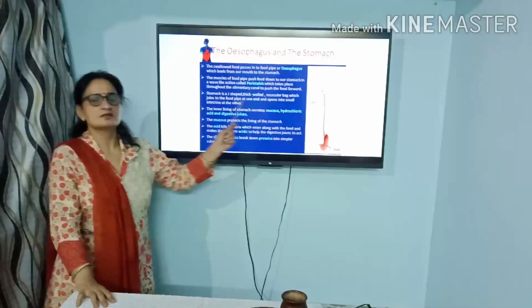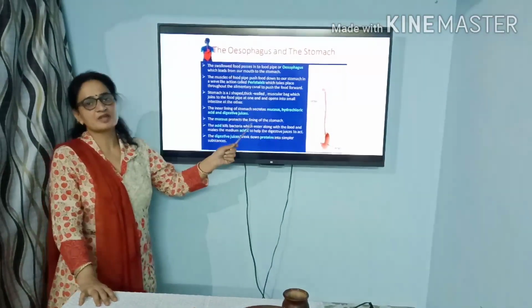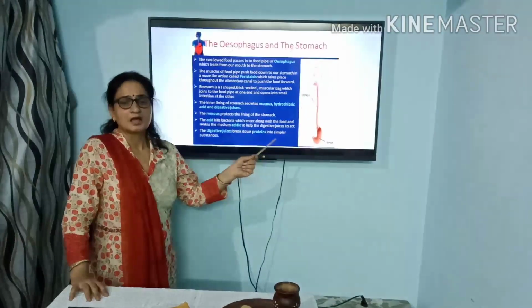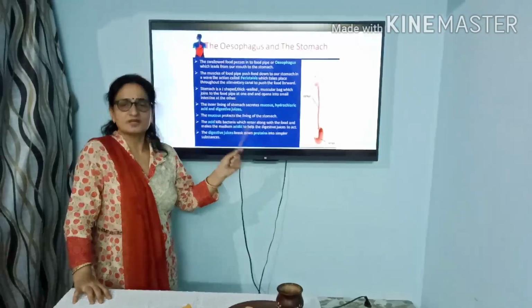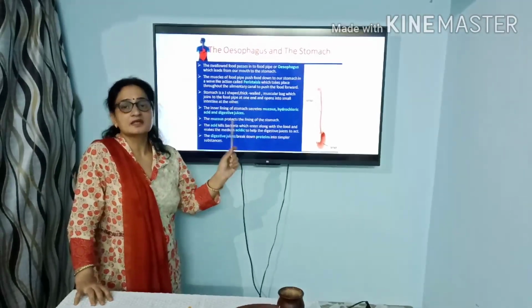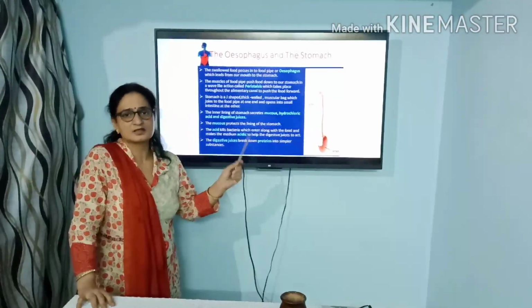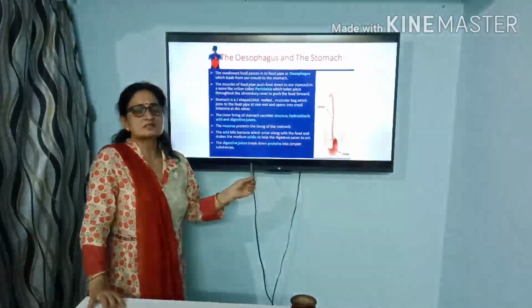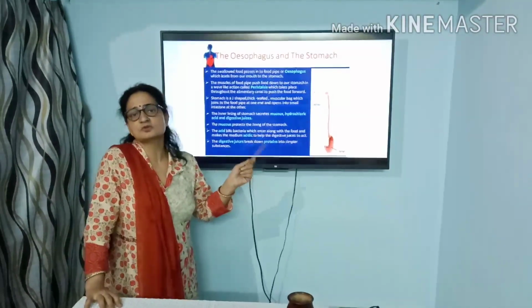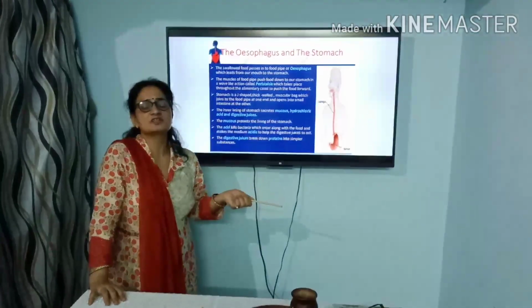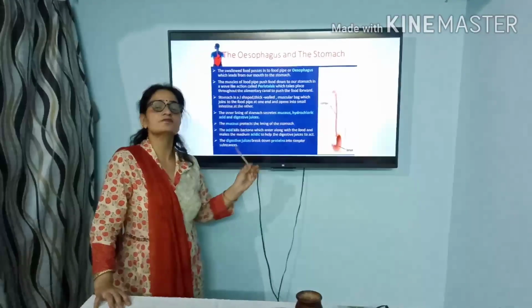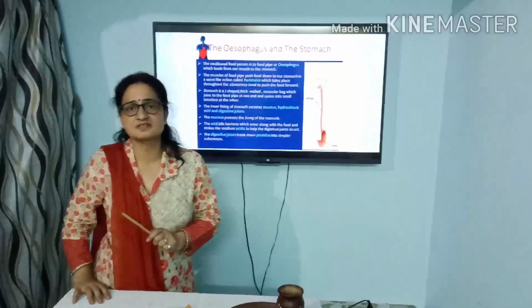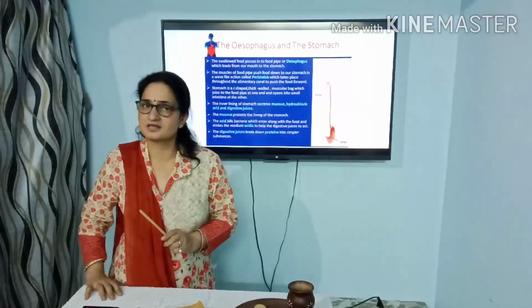Mucus helps in protecting the stomach from the action of the hydrochloric acid which is secreted by the stomach. And this hydrochloric acid is very useful as it helps in killing the bacteria which enter our stomach with our food. Digestive juices also get the acidic medium so that they can act on the food material, and here the digestion of the protein takes place. Protein gets digested into simpler substances known as amino acids.